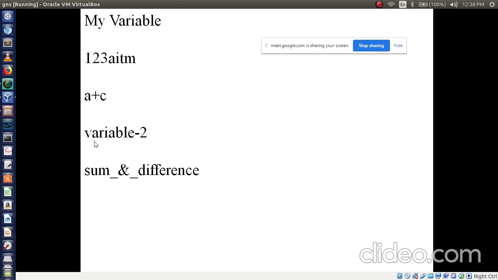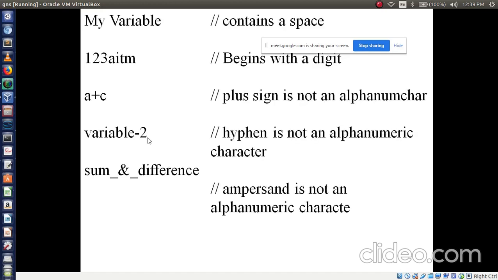Now the fourth one, variable hyphen 2. I am using variable hyphen 2. Is it valid or invalid? Why is it invalid? Hyphen is a special symbol, so we cannot use hyphen in a variable name. Then the last one: sum is there, underscore is there, but after underscore an address operator is there. Is it valid or invalid? Invalid, because the address operator or ampersand symbol is there, right?